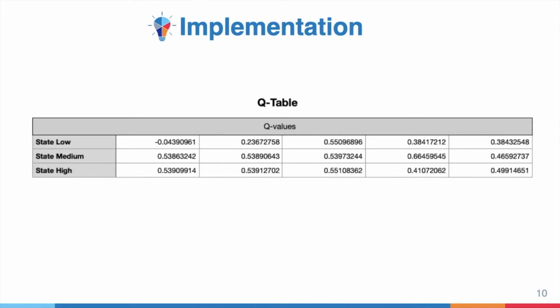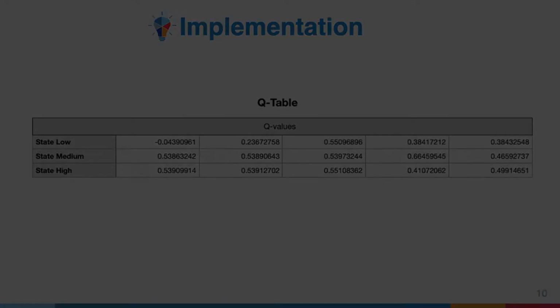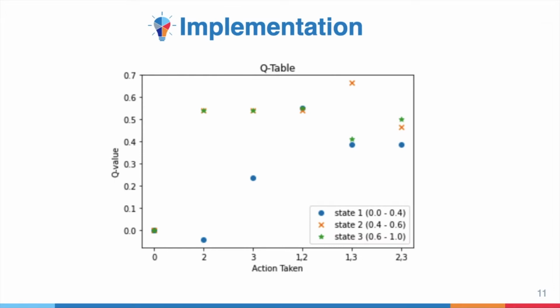The Q table after exploration and during exploitation is this. Now we have three different states. State 1, from 0 to 0.4, is the low state; 0.4 to 0.6 is the medium state; and state 3, from 0.6 to 1, is the high state, meaning the overload state.